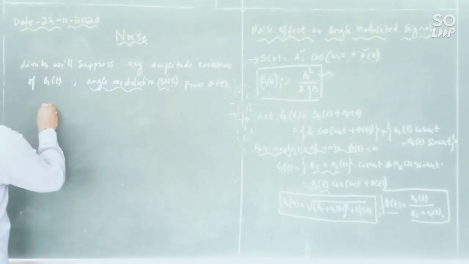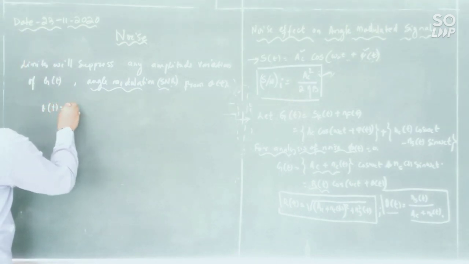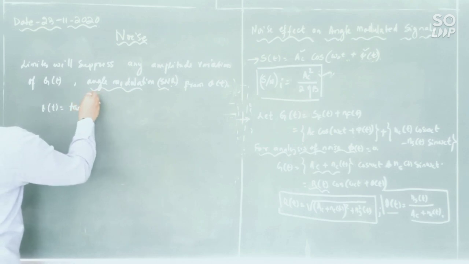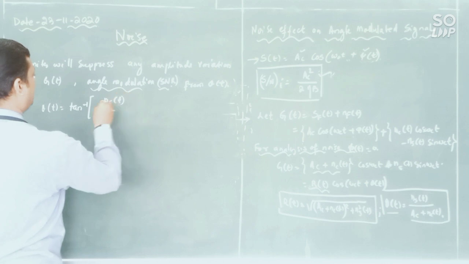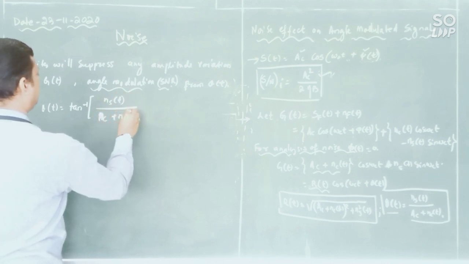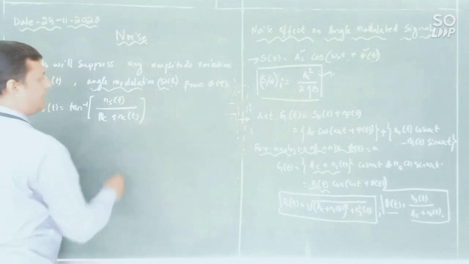So what is theta of t? Theta of t is tan inverse of ns of t divided by AC plus NC of t. Here I have written directly.